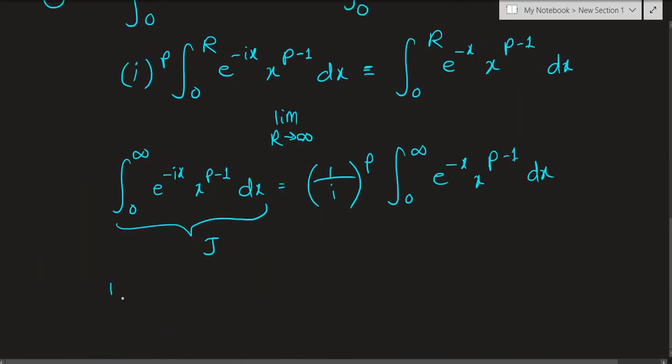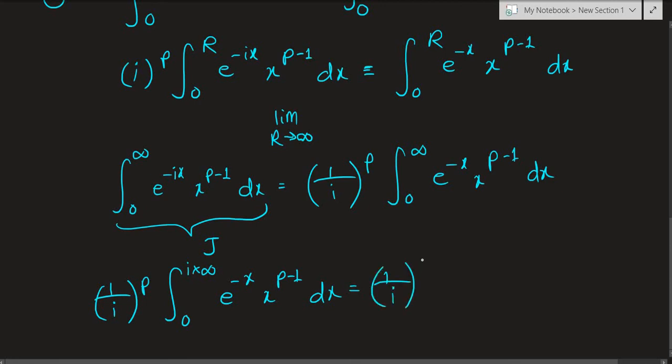In place of j, I'm going to put 1 over i to the p times the integral from 0 to i times infinity, basically the integral over the imaginary axis, of e to the negative u, we can just change variables because this is definite integration, e raised to negative x times x to the p minus 1 dx, which is just equal to 1 over i to the p times the integral from 0 to infinity of e raised to negative x times x to the p minus 1 dx.